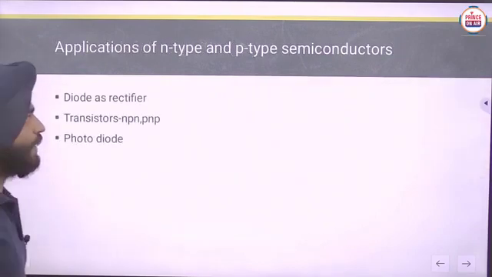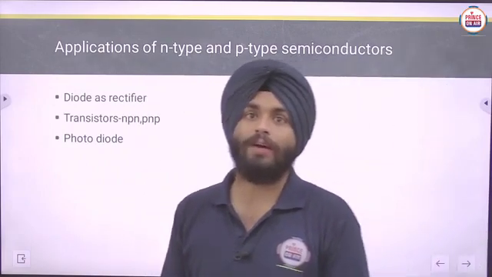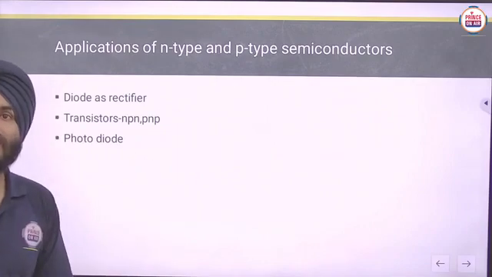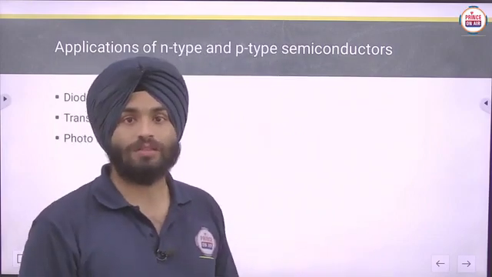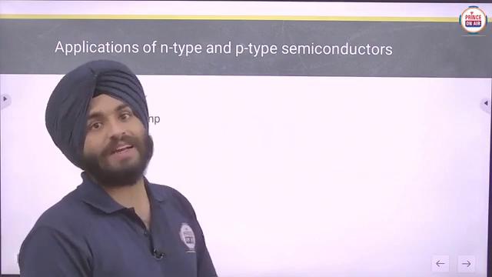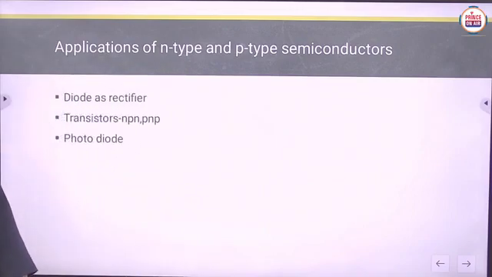Now, applications of N-type and P-type semiconductors. What are the applications of N-type and P-type semiconductors? First, these two types of semiconductor will join to form diodes, which are used as rectifiers. That you will study in physics also. Rectifiers, what are the rectifiers? That you will study there. Clear?